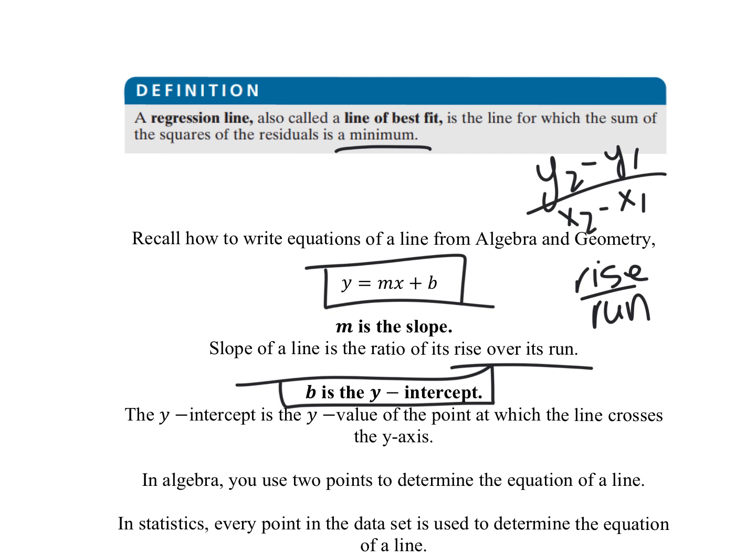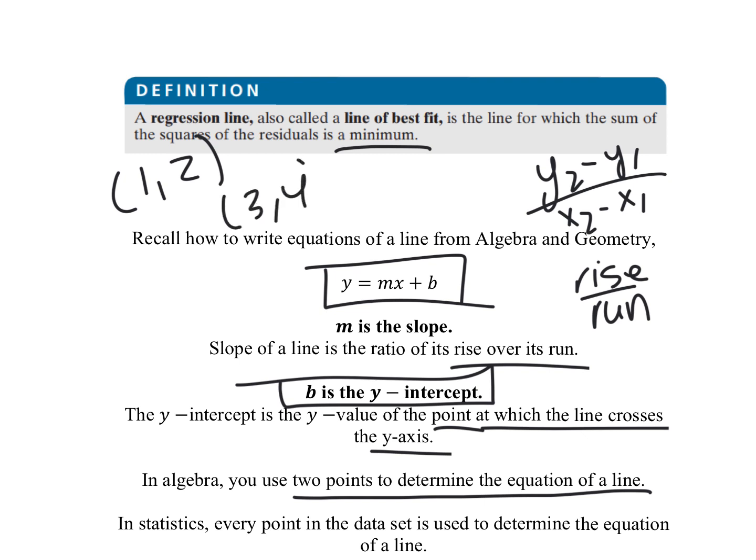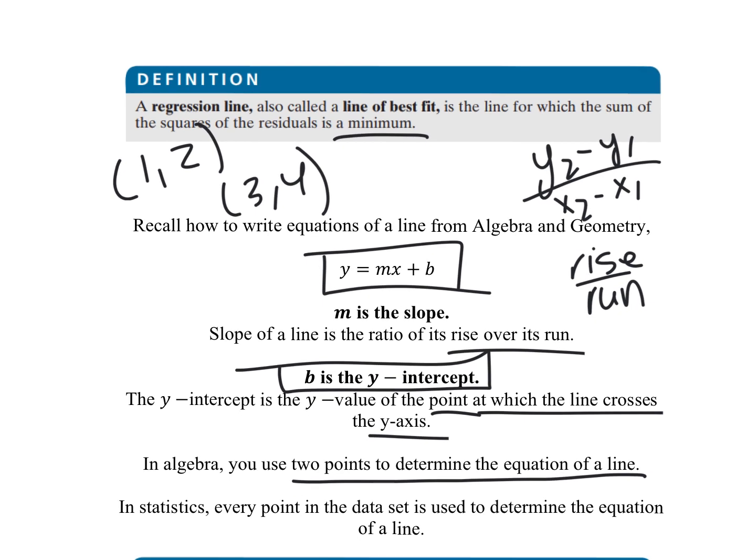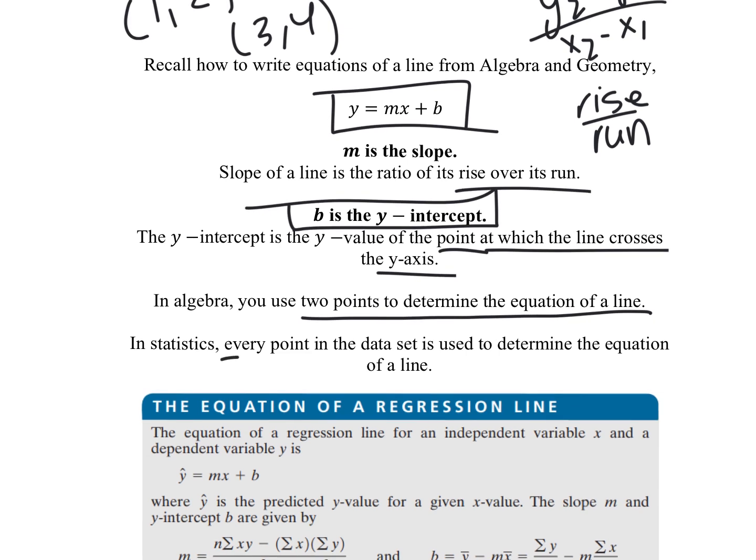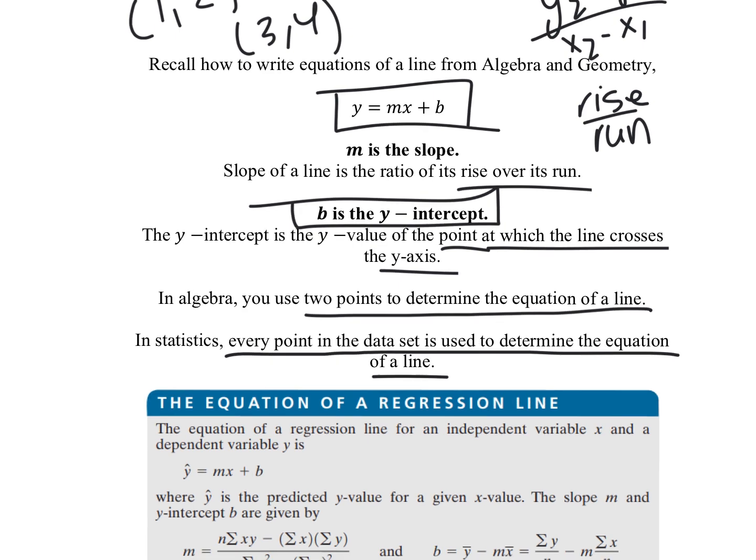The y-intercept is where the line crosses the y-axis. If you remember from algebra, you use 2 points to determine the equation of a line, right? You'd be given points like (1, 2) and (3, 4), and you would use those 2 points to find the slope. You could then plug values into the slope-intercept form and find the equation, okay? But in statistics, we need to consider every single point. So it's a little bit different, okay?